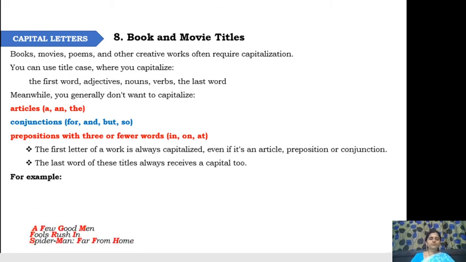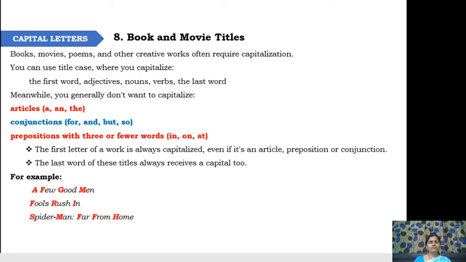So, for example, see here, A Few Good Men. This is a title, and the first word is an article, but it is capitalized. Few, an adjective, F capitalized; Good, G capitalized; Men, M capitalized. Fools Rush In.